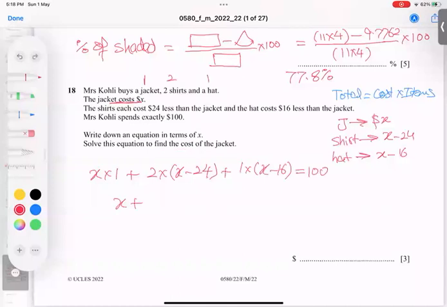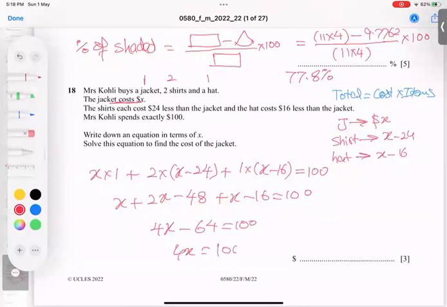2 multiplied by X, I got 2X. 2 multiplied by 24, I got 48. 1 multiplied with each term inside remains the same. So X and X become 4X altogether. And minus 48 plus 16, we get 64. So 4X minus 64 equals 100. So from 100, subtract 64, sorry, add 64, we get 164.